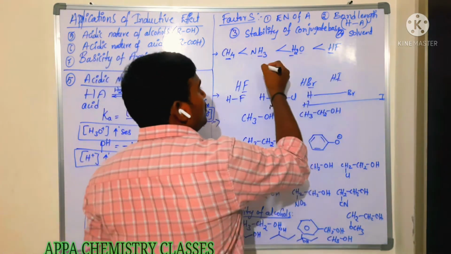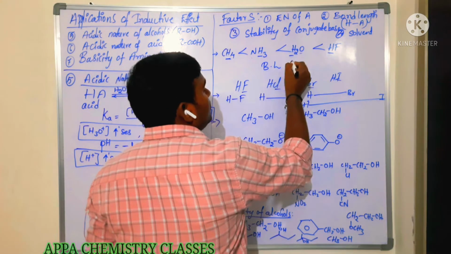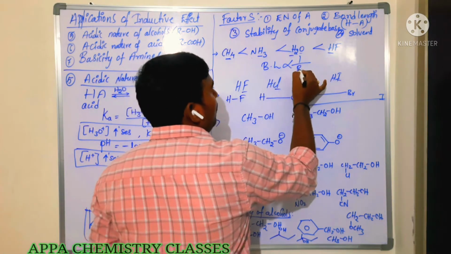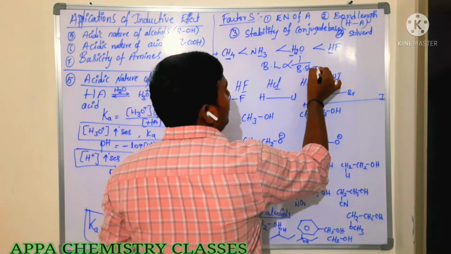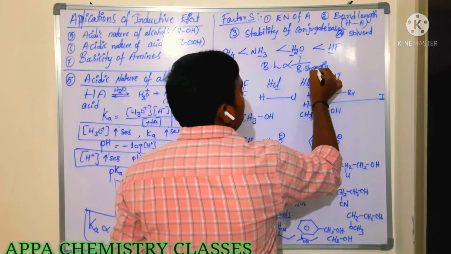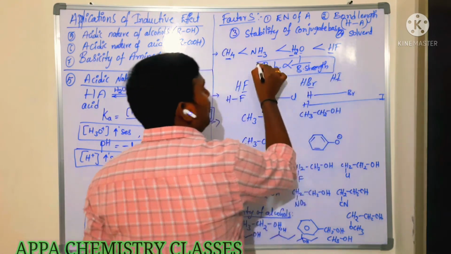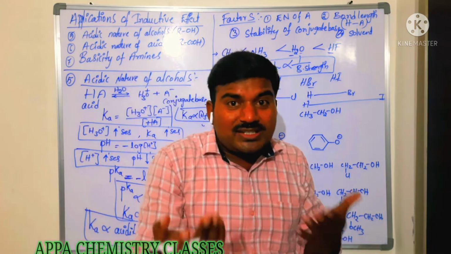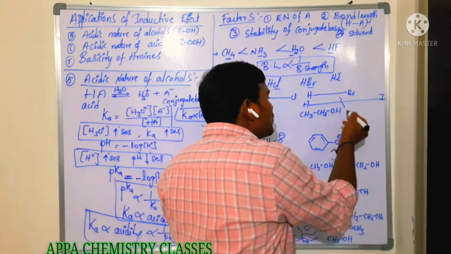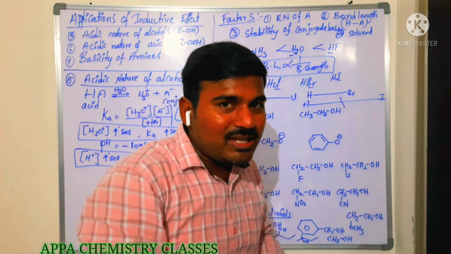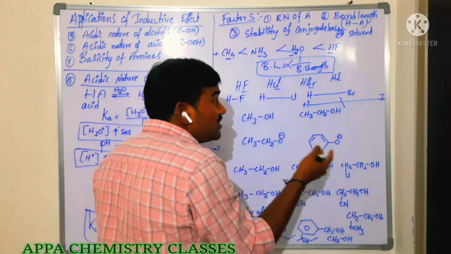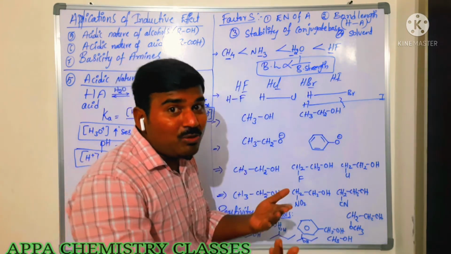So this HI. So bond length and bond strength, how are they related? Inversely related. So bond length is more means bond strength is less. If the strength is less, then we can easily dissociate that bond and we can easily get the H plus ion. That which can give the H plus ion easily is said to be more acidic.